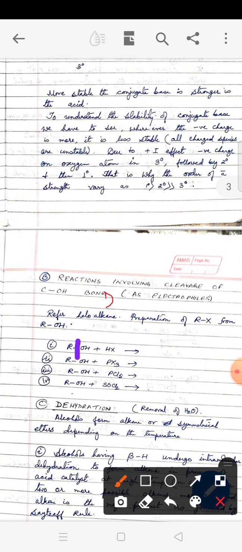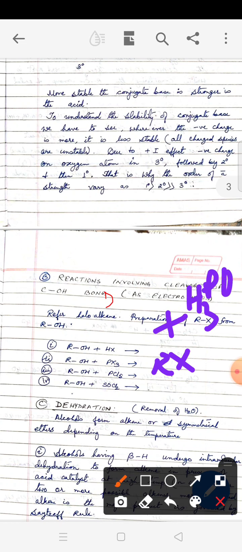So it is a kind of nucleophilic substitution reaction. The OH group gets replaced by several other groups. This category of reaction we have done in the chapter haloalkane under the preparation of haloalkanes. So ROH, when treated with halo acid, will form RX together with H2O. It's a well-known reaction, so I have not written. ROH plus PX3, phosphorus trihalide, also will give you RX, and the byproduct will be phosphorus acid, H3PO3.